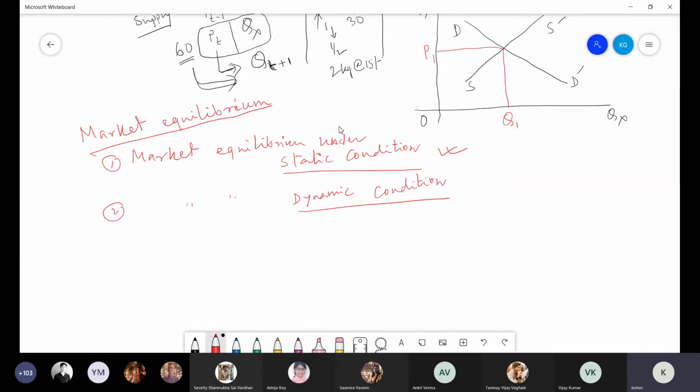There are n number of factors. Things are much more interesting as well as complicated also. I am not sure how much Professor Nayak will be able to go into price and output determination under different markets. That is a very important series of lectures: under different market conditions, how price and outputs are decided. I'm telling you, these are very interesting, but unfortunately I'm not sure how much will be the coverage. I am teaching that in business economics, in other subjects, in another batch.